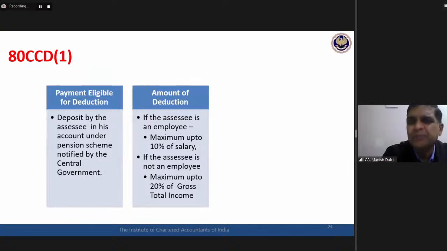Non-employees, self-employed kind of person, not having any income under the head salary, then up to 20% of GTI deduction is available. If assessee is in employment, then up to 10% of salary maximum deduction, actual amount contributed, or 10% of salary or 20% of GTI, whichever is lower, that is the deduction. Okay.